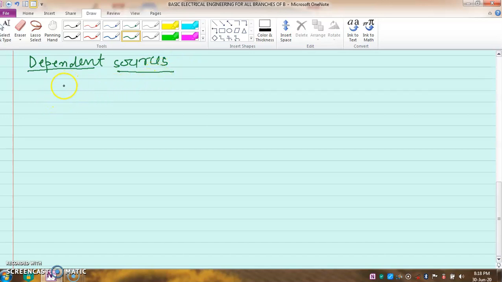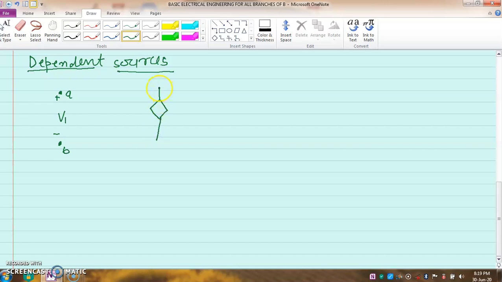Suppose I am writing here terminal A, terminal B, and suppose the voltage between these two points is V1. A dependent source is represented like a diamond.